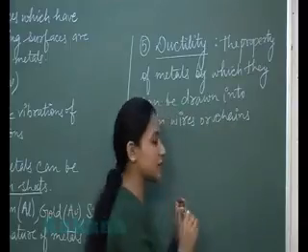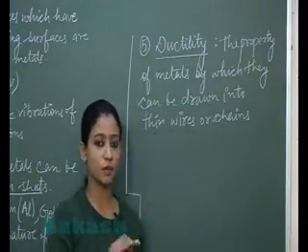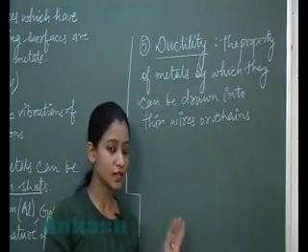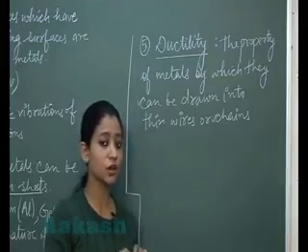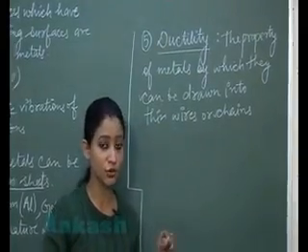So as malleability is the property of the metals by which they can be beaten into thin sheets, ductility is the property of the metals by which they can be drawn into thin wires or chains.